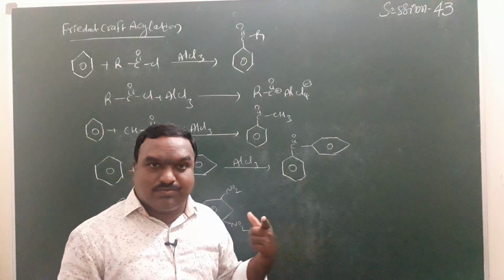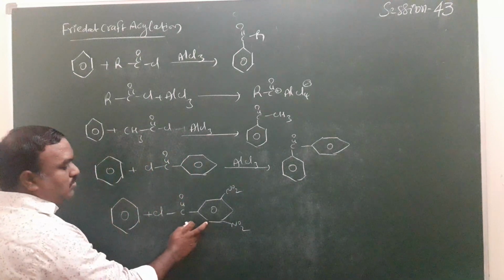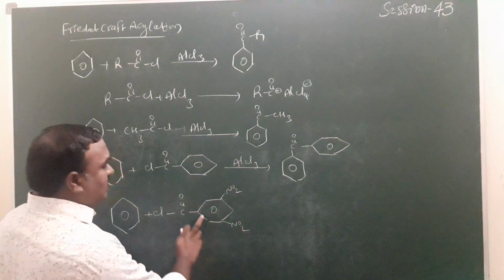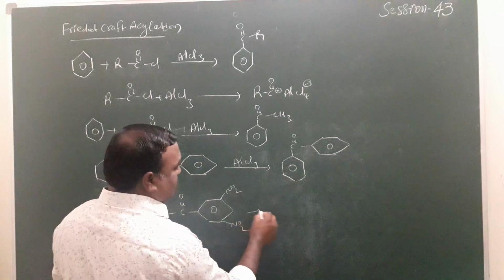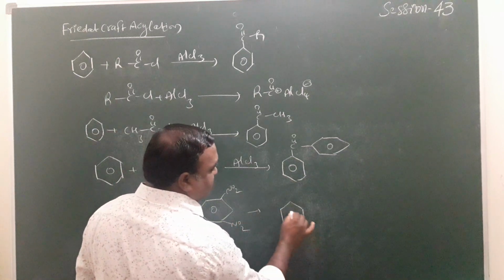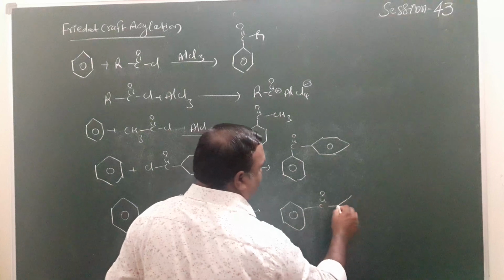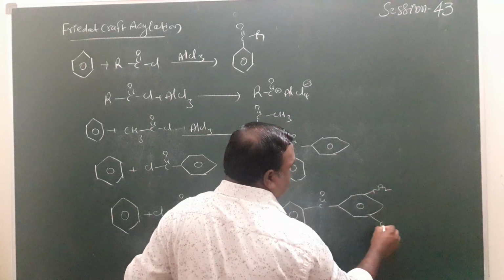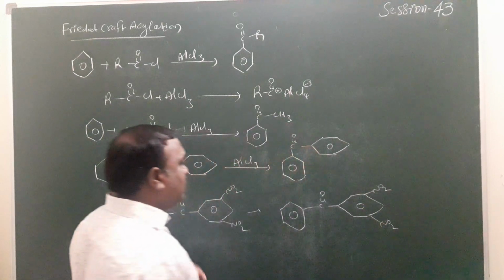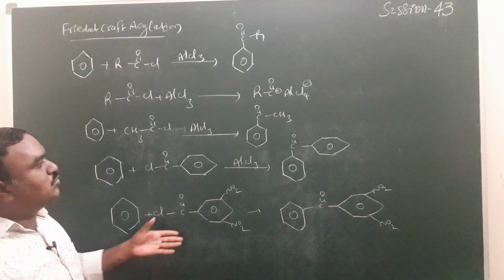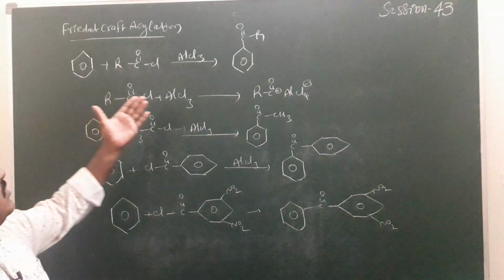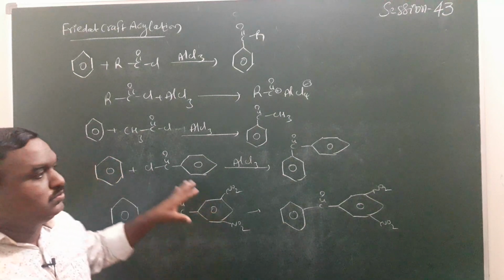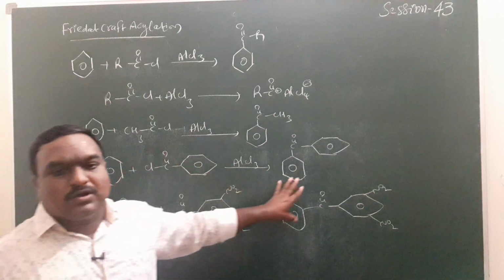So the withdrawing group must be present on the acyl compound. Then H plus is substituted by C double bond O plus, and the 3 and 5 positions are occupied by NO2 groups. This is the way to write the products wherever Friedel-Crafts acylation is given.